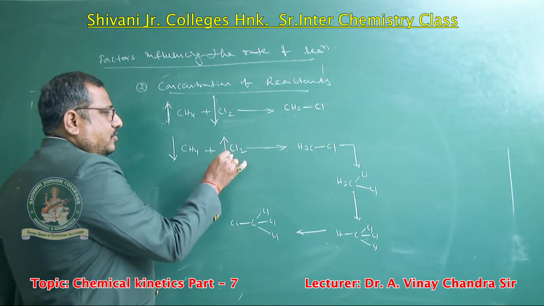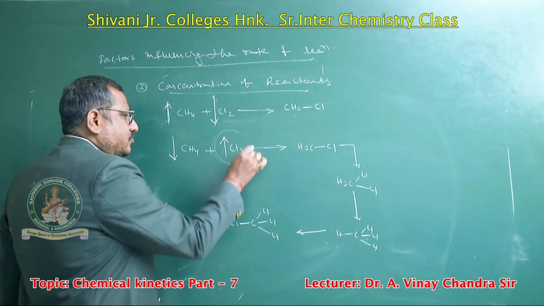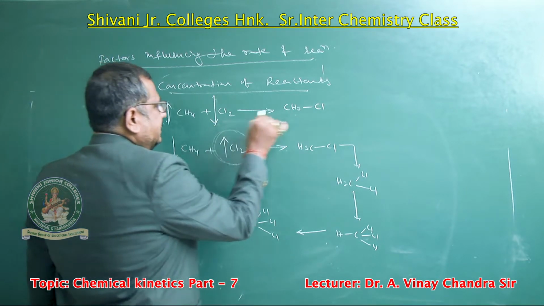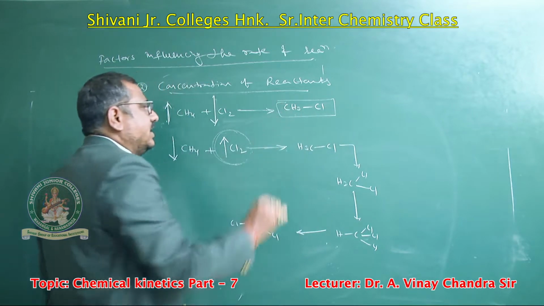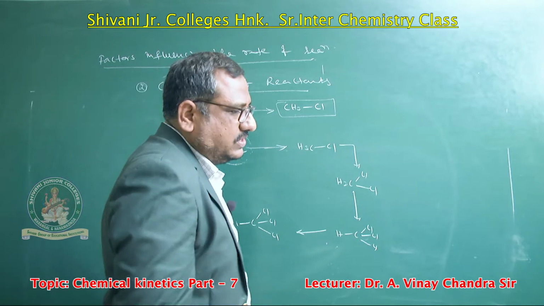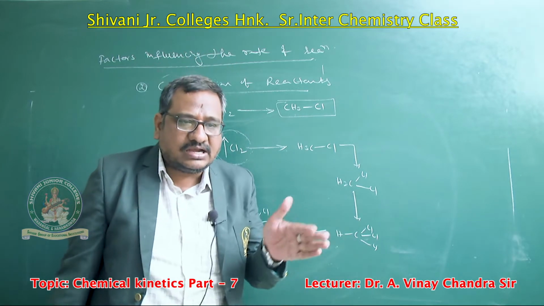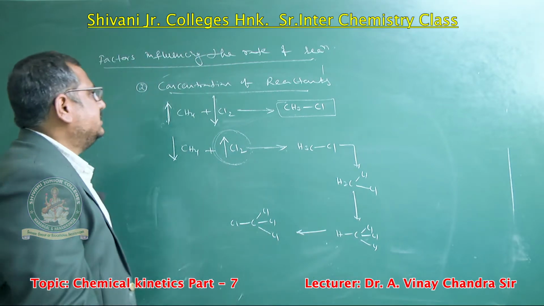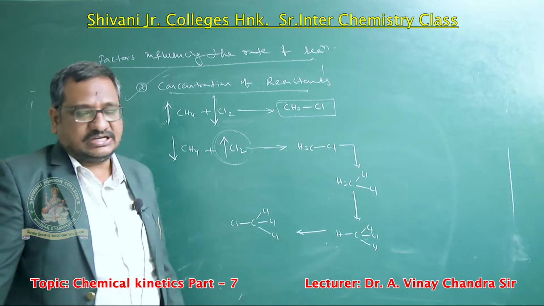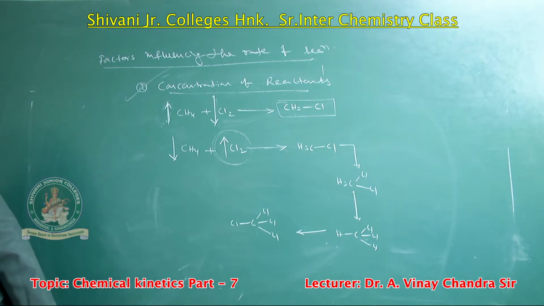When methane reacts with chlorine and the chlorine percentage is more, the final product is CCl4. If the chlorine percentage is less, we get only methyl chloride. This means that based on the concentration of the reactant, the rate of reaction is enhanced or depressed. This is one more influencing factor: concentration of the reactants.